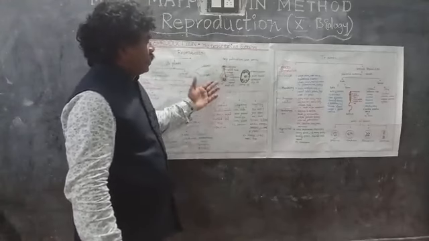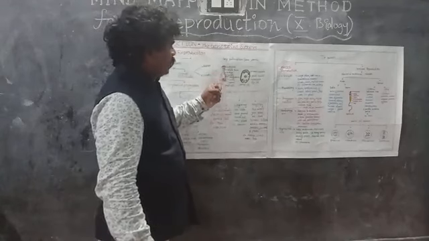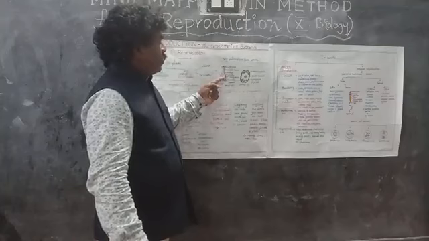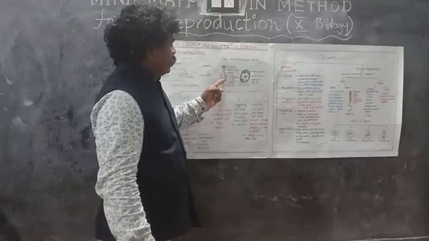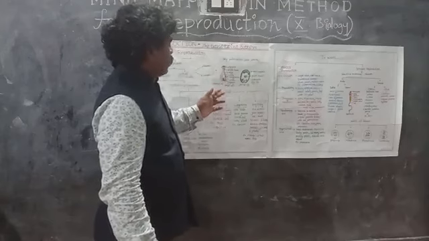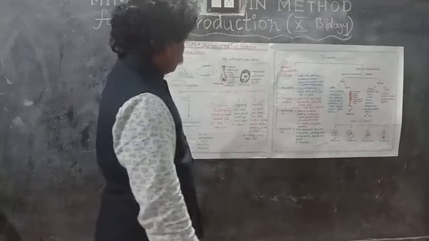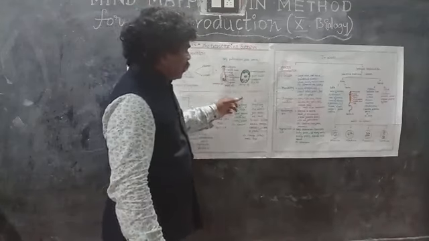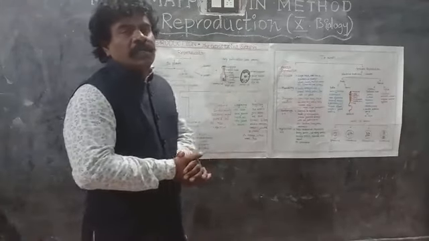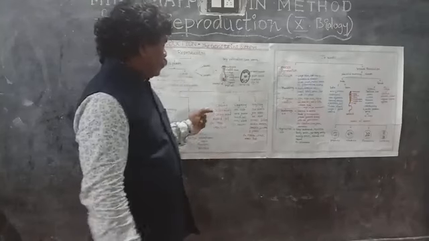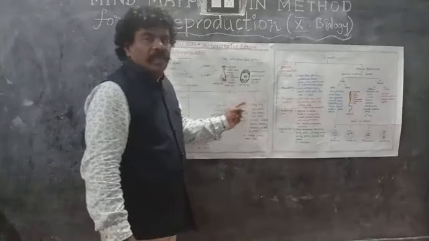self-pollination, see here: stigma, pollen tube, style, ovary. Ovary means this is the main source to give the reproduction. So ovule and gametes, these are the cells and seed. Here, artificial vegetative propagation. Artificial, that means not naturally. In the artificial process, we could see first cutting, next layering and grafting.